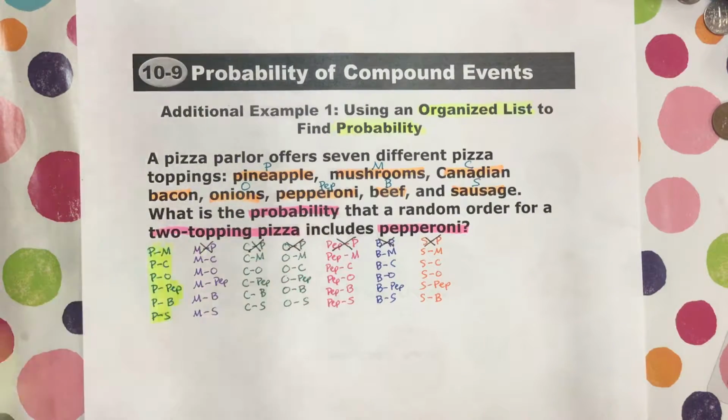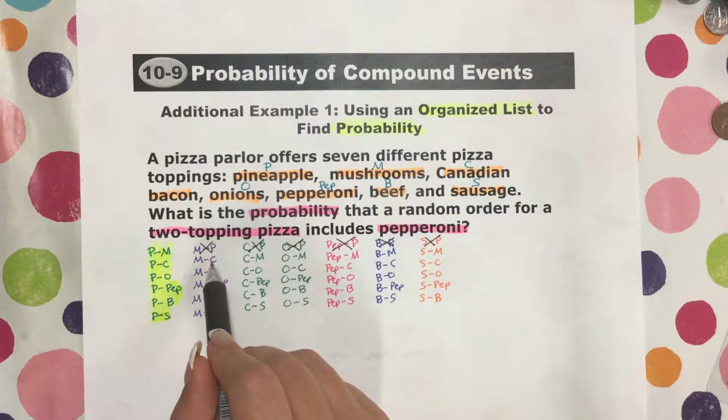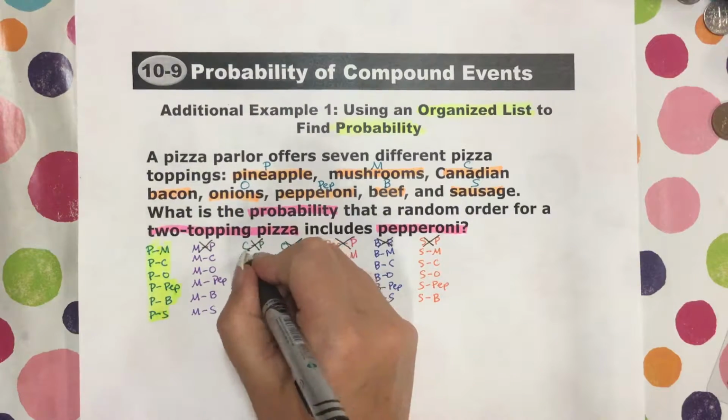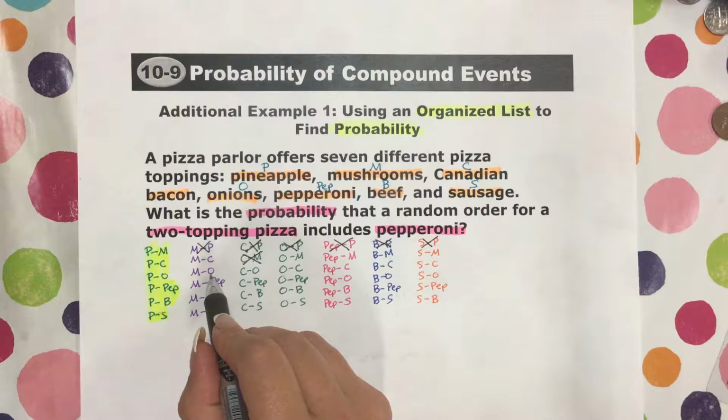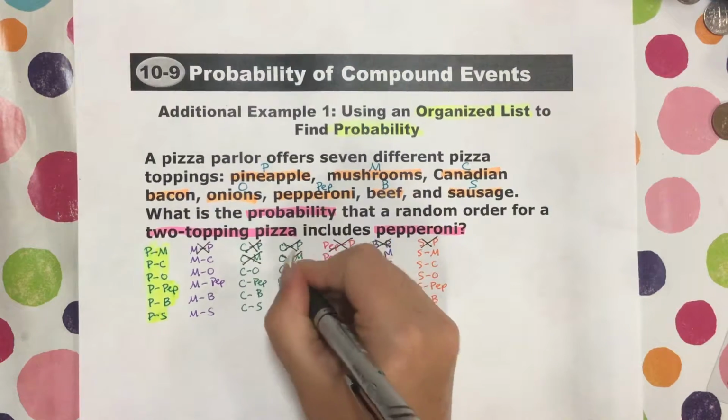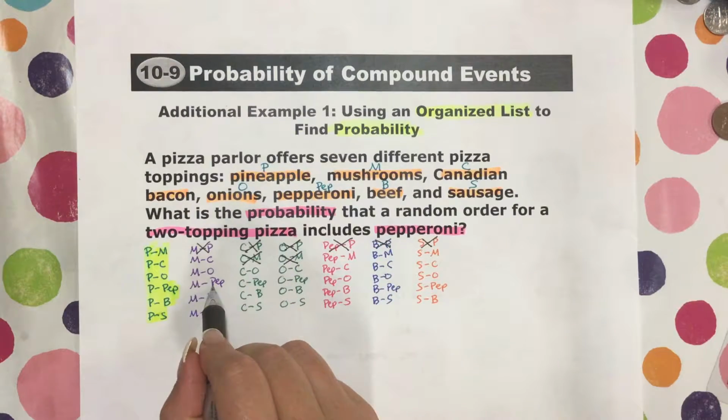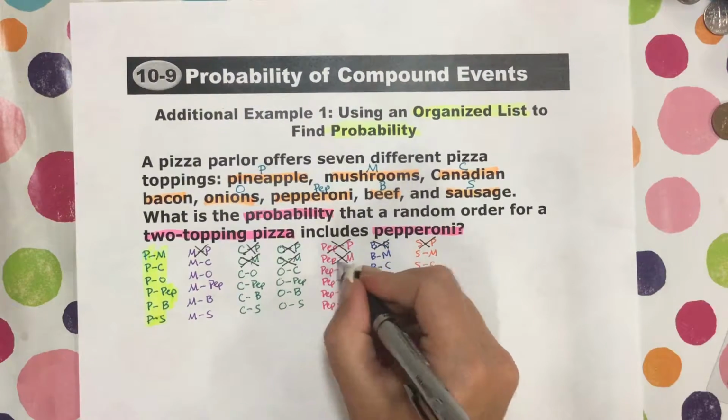That's better. Okay, now let's go on to the next one. Mushrooms and Canadian bacon is the same thing as Canadian bacon and mushrooms. Mushrooms and onions is the same thing as onions and mushrooms. So that's a duplicate. Mushrooms and pep is the same thing as pep and mushrooms.